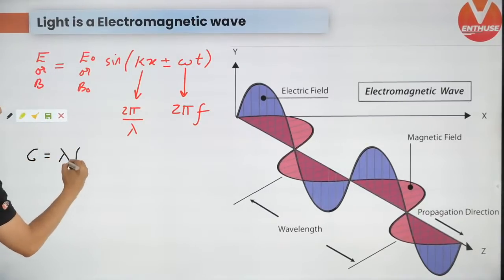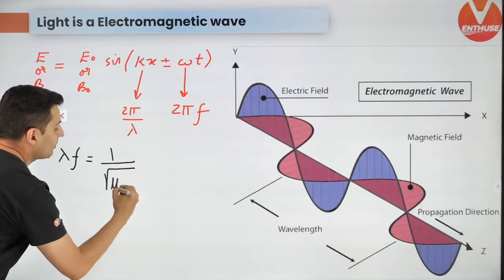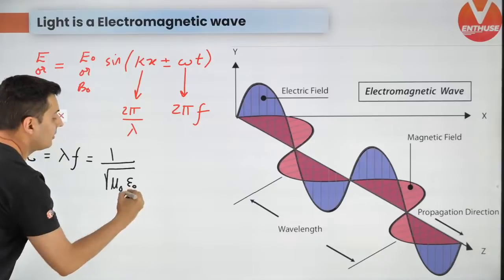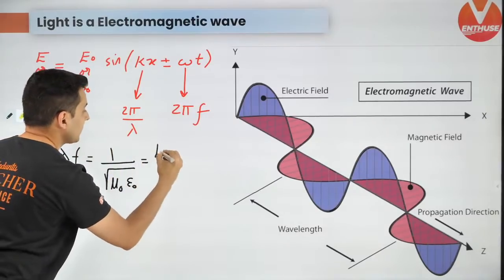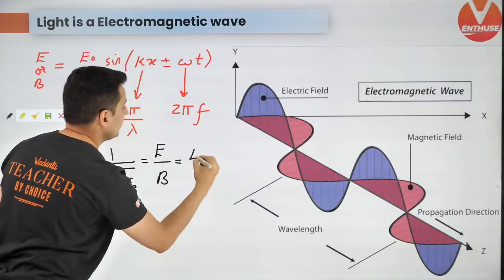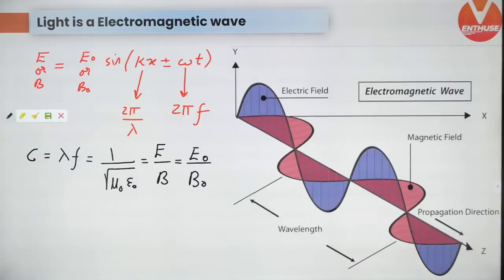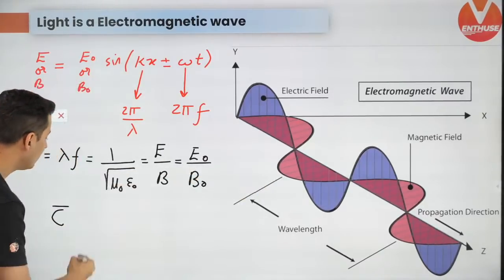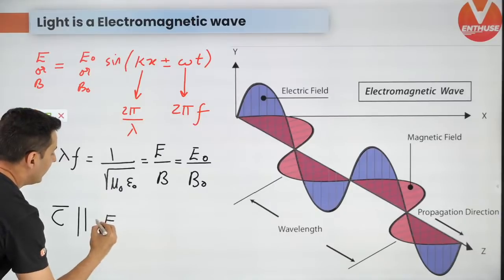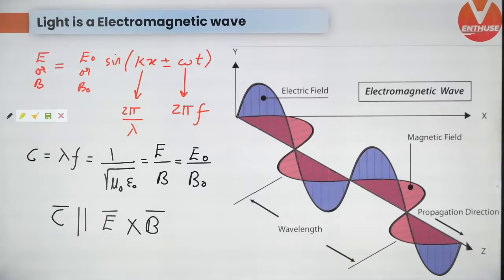Now you can take this lambda and f, wavelength and frequency, to get the speed of light, which is lambda into f, which is also 1 upon root of mu naught epsilon naught, which is also E by B, which is also, if you divide E by B, E naught by B naught. Very, very important. And the direction of C, the velocity of light, is always parallel to the direction of E vector cross B vector. This is another important formula.